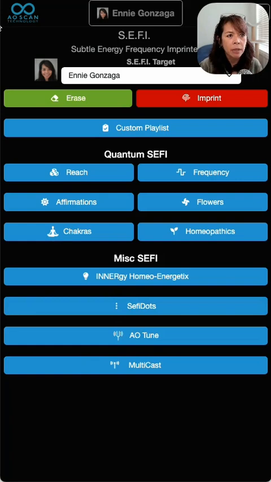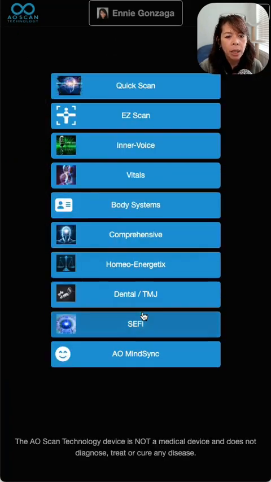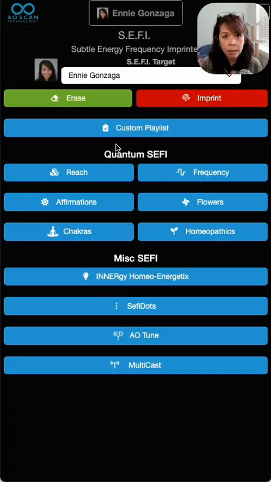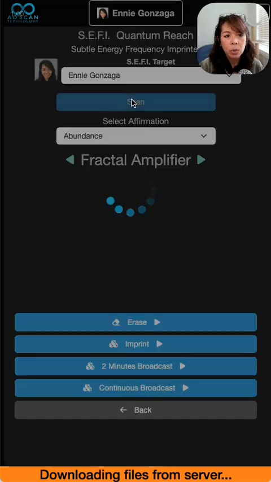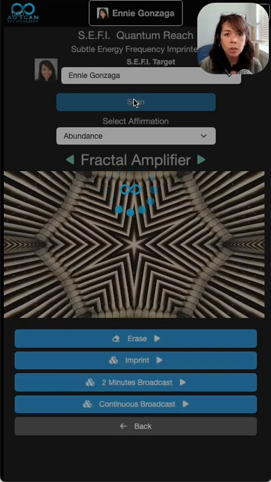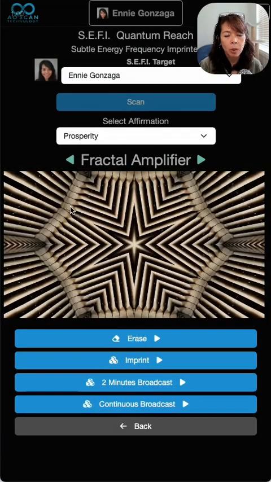So under SEFI, you'll go back to your main menu here. Under SEFI, there are scan buttons under some of the modules, so I'll go over them. The first one here is Reach. There's this scan button, so we'll go ahead and scan it, and it's going to identify what frequency you need at that point in time. So, prosperity for me, yay! I've been working with a lot of clients. I would keep note of this. You can either run it at the time, which is a 2-minute broadcast, or you can keep track of it and then make a SEFI playlist.